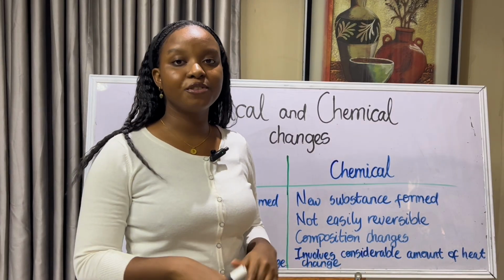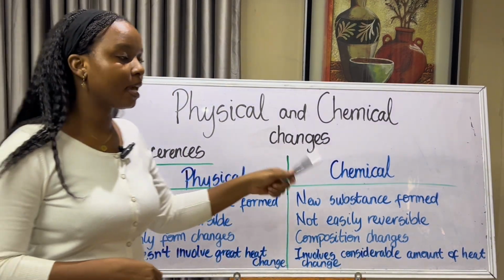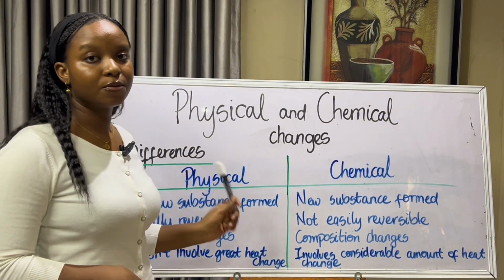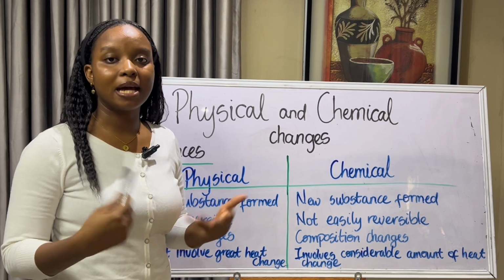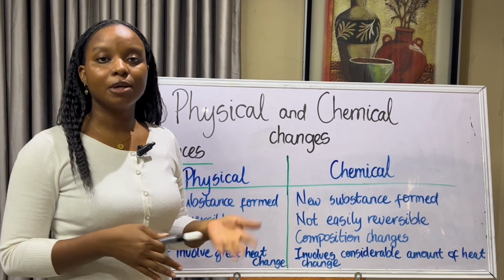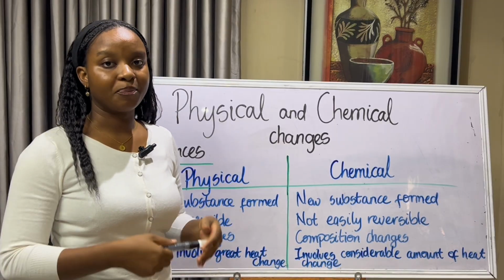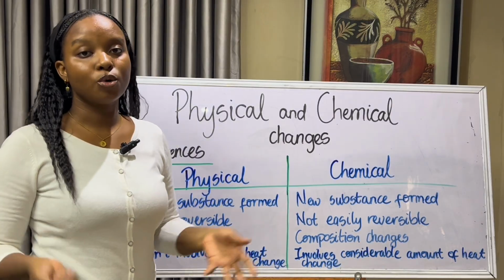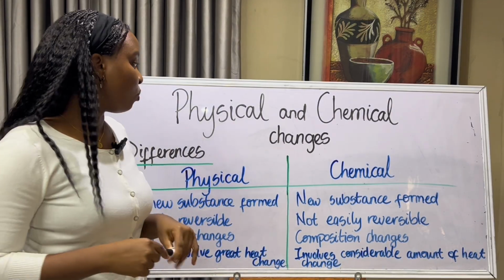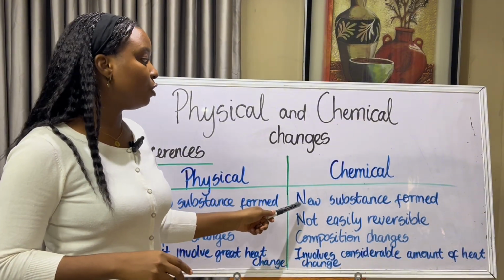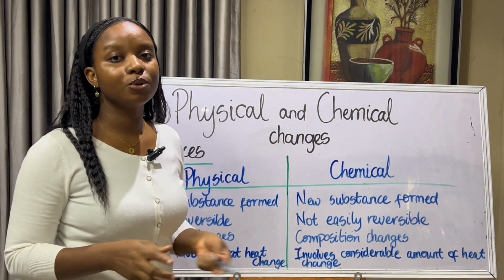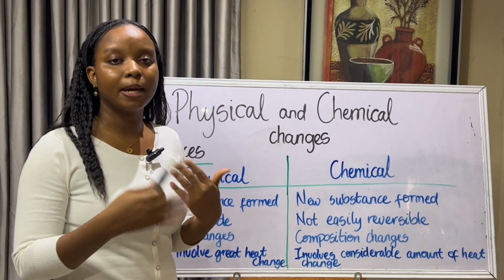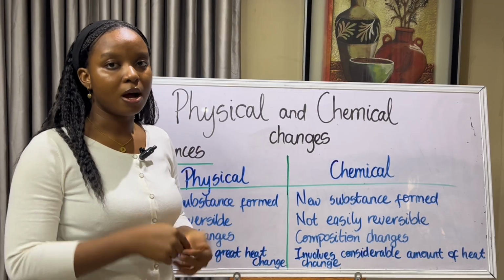Now we are going to be looking at the differences between a physical change and chemical change. First up, in a physical change, no new substance is formed. Like I spoke about earlier, in a case where ice is melting, if ice melts, the substance is still water. When the liquid freezes, it is still water in ice form. So there is no new substance formed. Whereas in a chemical change, new substances are formed. Like I mentioned when I was talking about fried rice as an example, when all the ingredients come together and undergo a chemical change, new substances are formed.